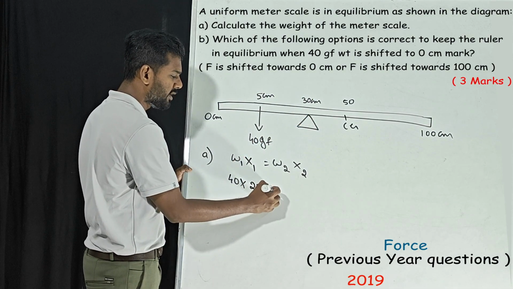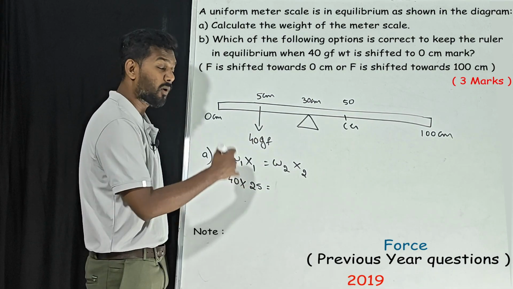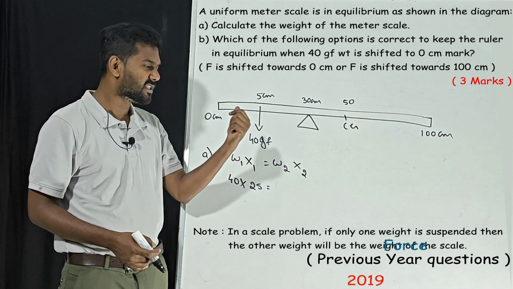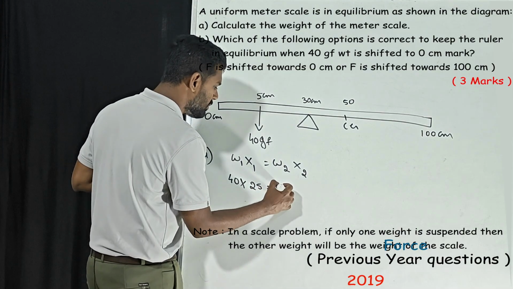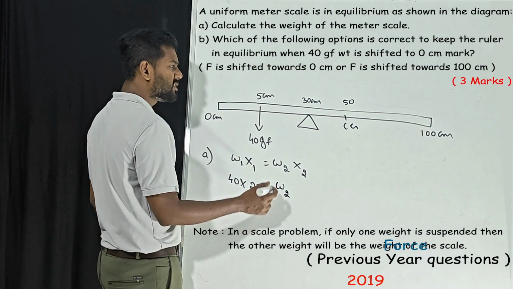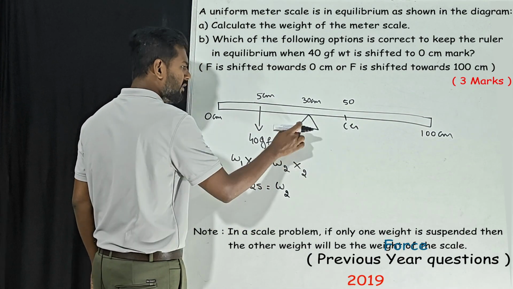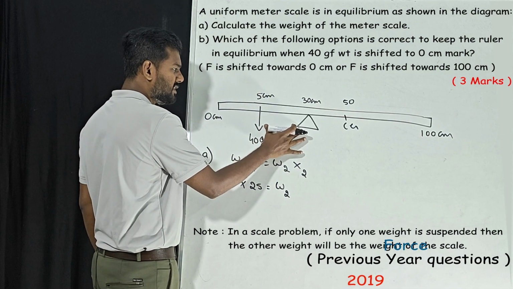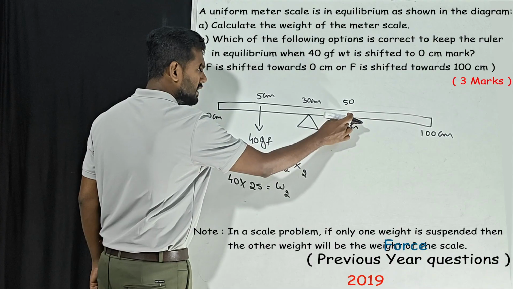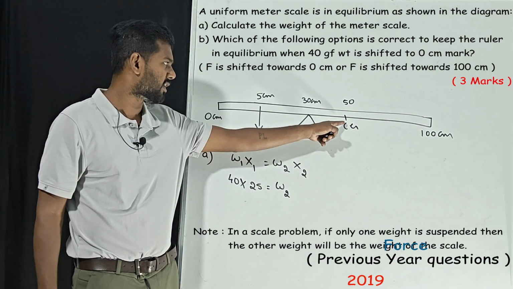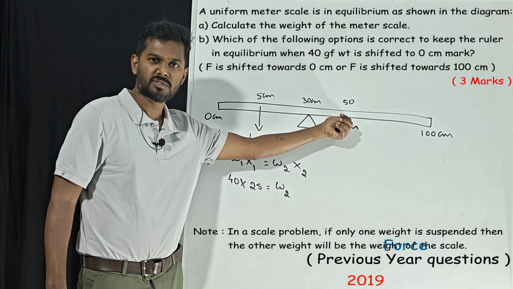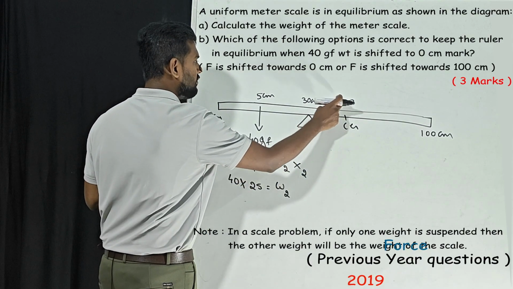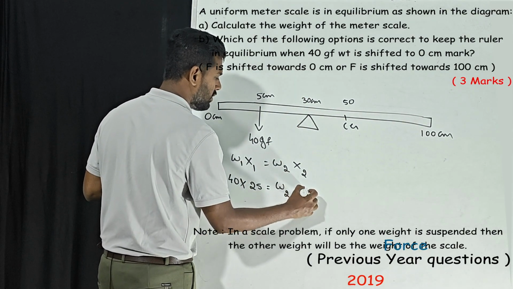That is 25, correct? Next, what is W2? W2 is nothing but the weight of the complete scale. That is what we are going to find. We'll write it as W2 only. What is x2? X2 is nothing but the distance from the weight till the fulcrum. In the same way, we know the weight will be concentrated at the center of gravity. From the center of gravity till the fulcrum is x2. How much is that? 50 minus 30, that is 20.